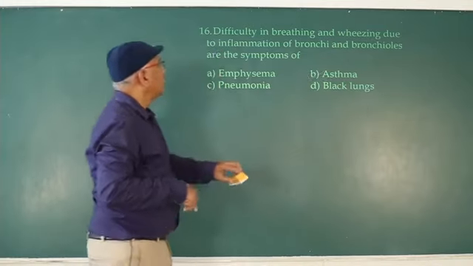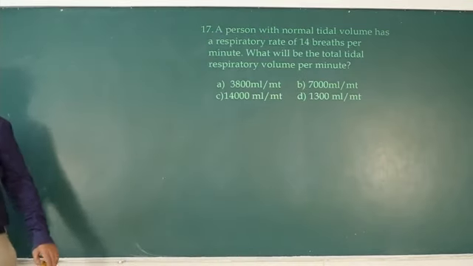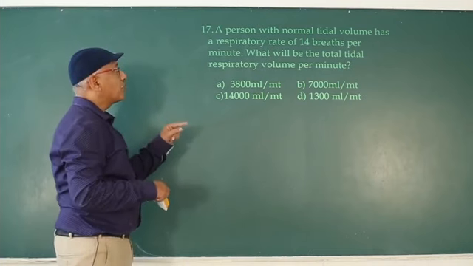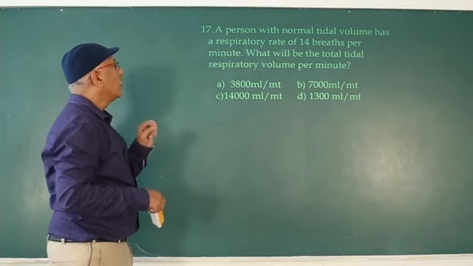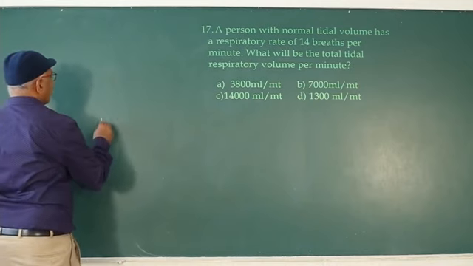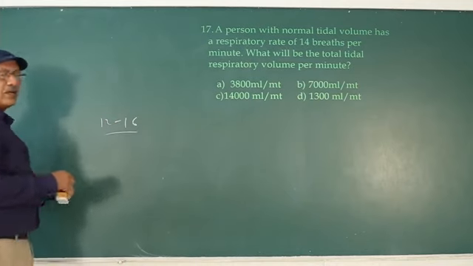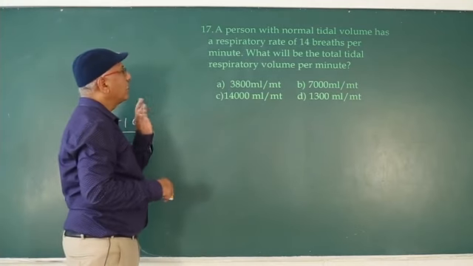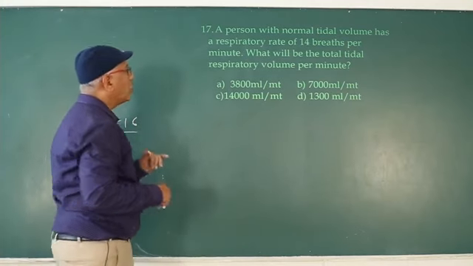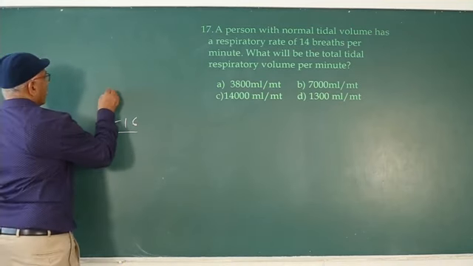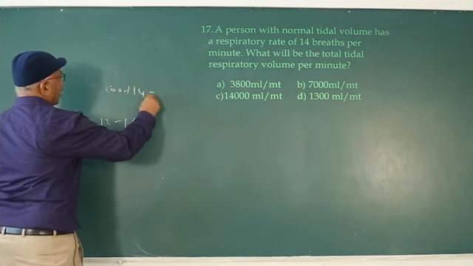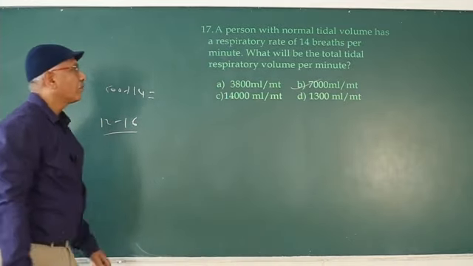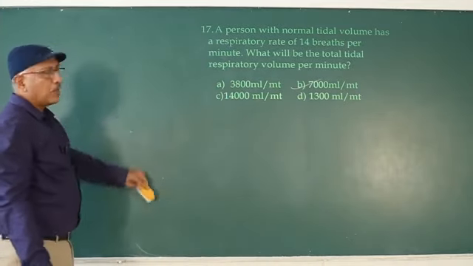So next question is, a person with normal tidal volume has a respiratory rate of 14 breaths per minute. Actual breathing rate is 12 to 16. Here he mentioned the breathing rate is 14 breaths per minute. What will be the total tidal respiratory volume? 500 into 14, that is 7000 ml. 7000 ml per minute.